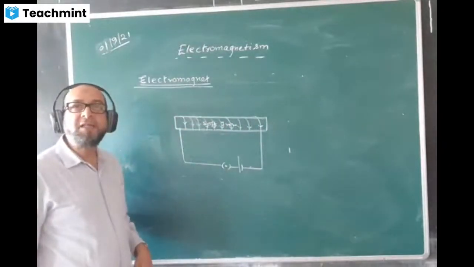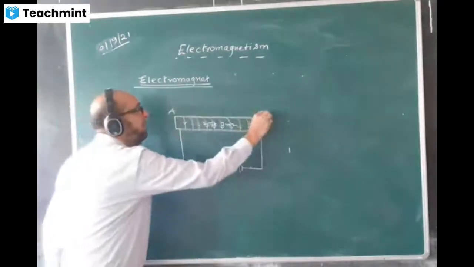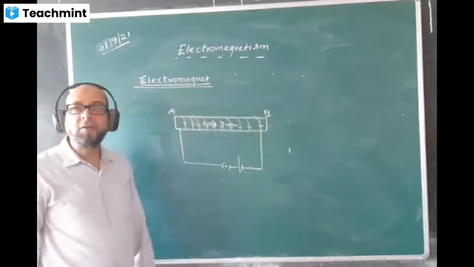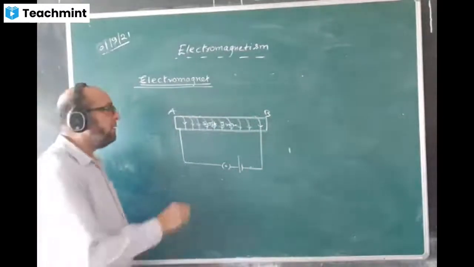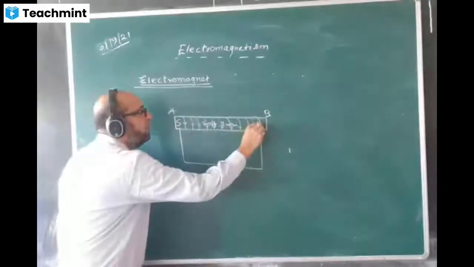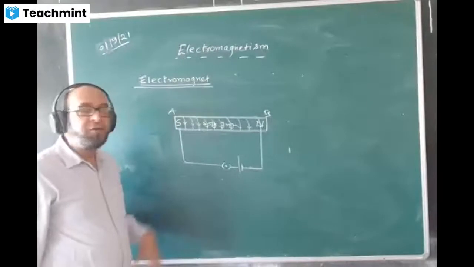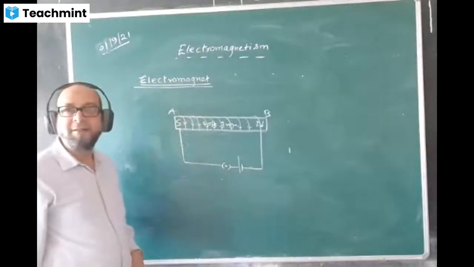Clockwise. Which end is south? My ends A and B. Tell me, which end is south? A is south, B is north. Very good. Thumbs up. Okay, so this is an electromagnet.